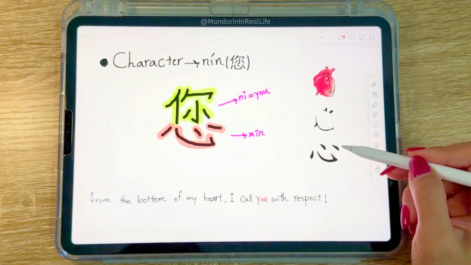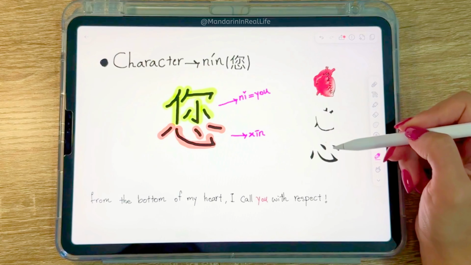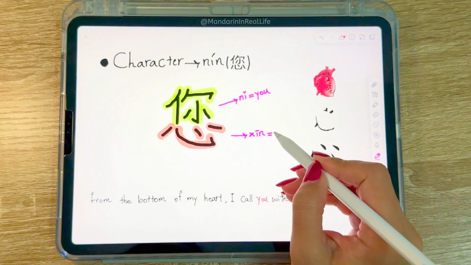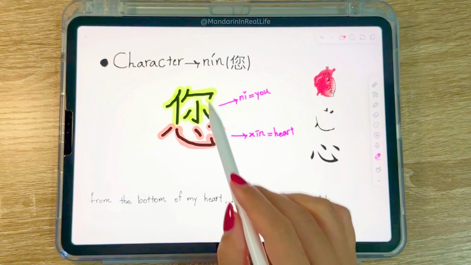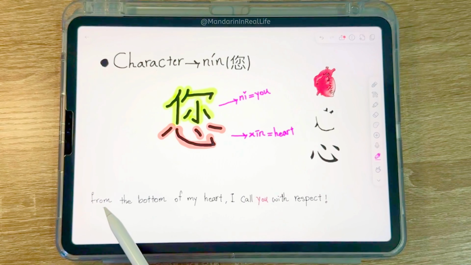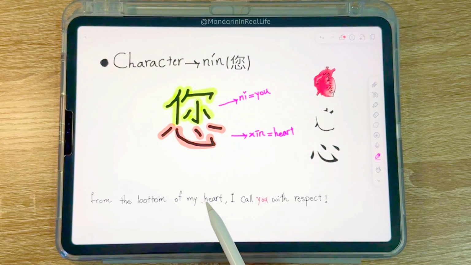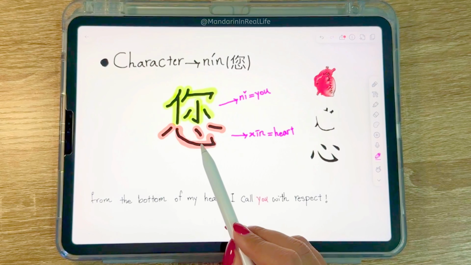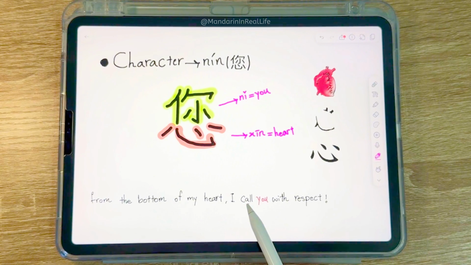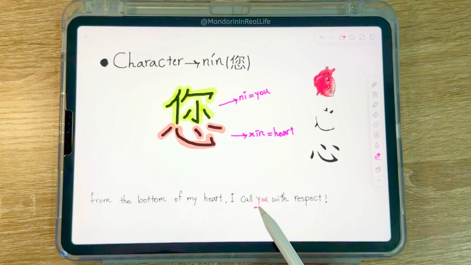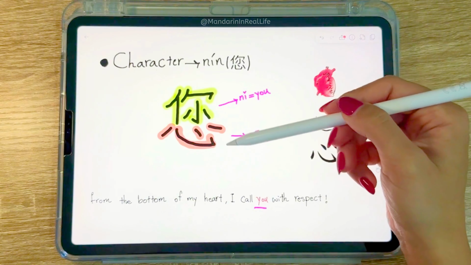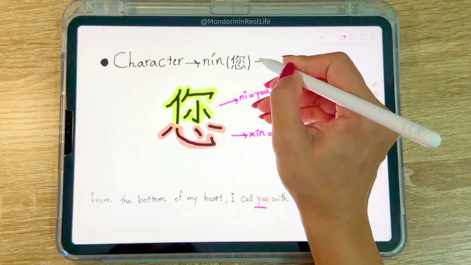As you can see, the character sin looks like a heart, a real heart. So the sentence for this character is, from the bottom of my heart, I call you with respect. So this character means you.